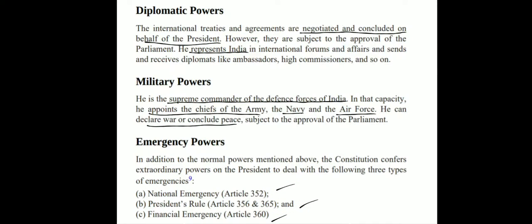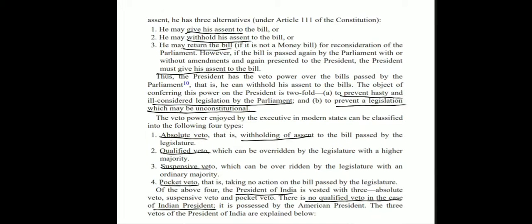Now we'll see the veto power of the President. See, a bill becomes an act only if it receives the assent of the President. So when a bill is presented, the President has three options. He may give his assent to the bill, he may withhold his assent to the bill, or he may return the bill for reconsideration. However, if the bill is passed again by the Parliament, he must give his assent to the bill. See, the objective of veto power to the President is to prevent hasty and ill-considered legislation by the Parliament, also which may be unconstitutional, that is not adhering to the Constitution.